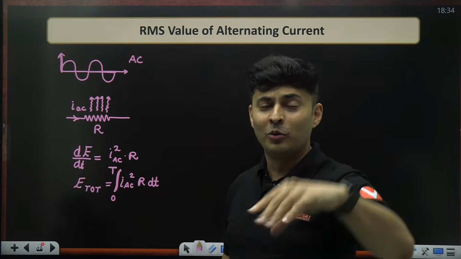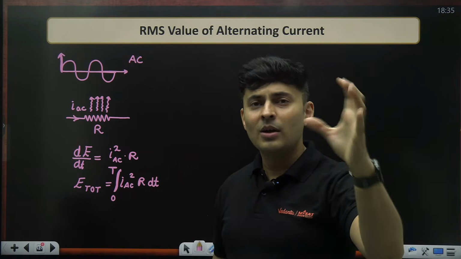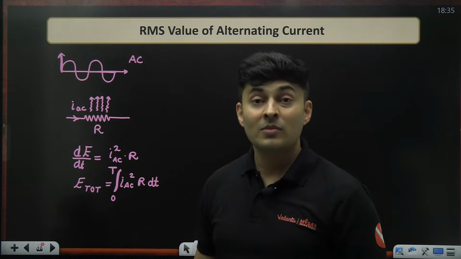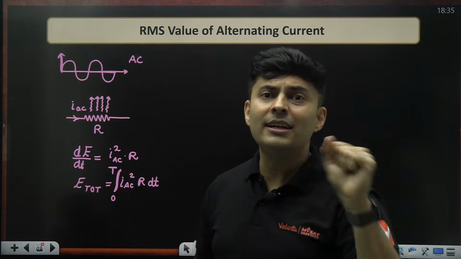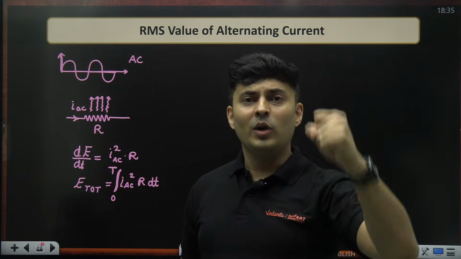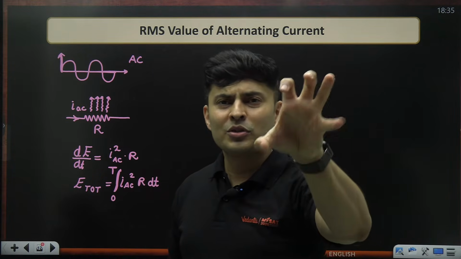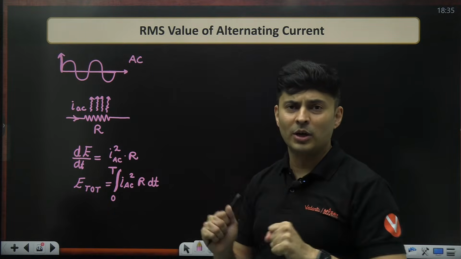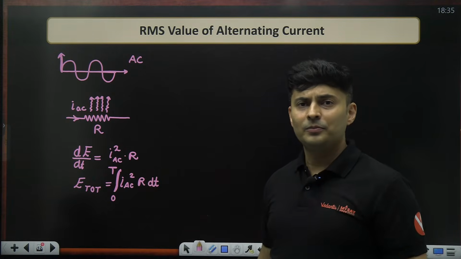Yeah, integration, we know, we do it, we love it also sometimes, but we'll try to think what it is that I can replace that integration with. Like we had moment of inertia. Yes, it is an integral formula, but I don't want to perform that integration every single time. So we defined a quantity which comes out as a standard value for all the rigid bodies, and we use it as a direct result.